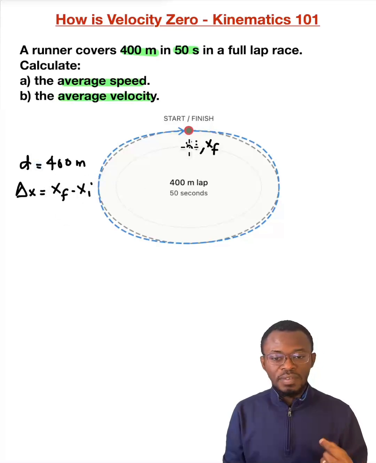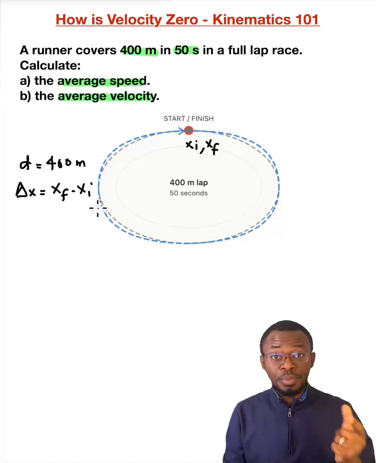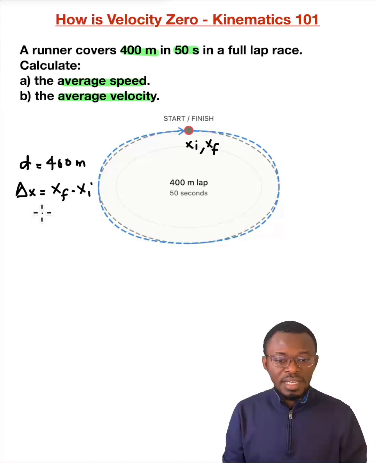The runner starts at the 0 position and finishes the lap by returning to that same 0 position. So both the initial and the final positions are 0. Here we have the displacement delta x, which is the final position, 0, minus the initial position, again 0. And that gives us delta x equals 0.